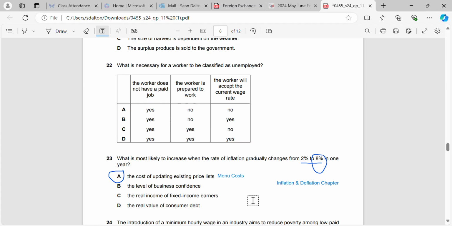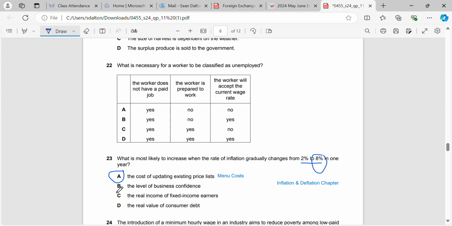Therefore, the business will have to change their menus, etc., or their advertising hoardings to change the prices from what it was previously to what it is now. And that can cost a business a lot of money, especially if they've got menus or advertisements put in numerous different areas.